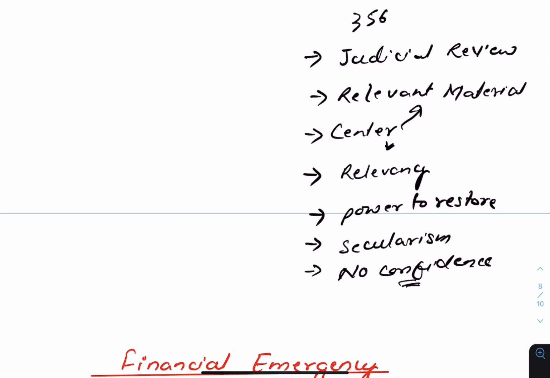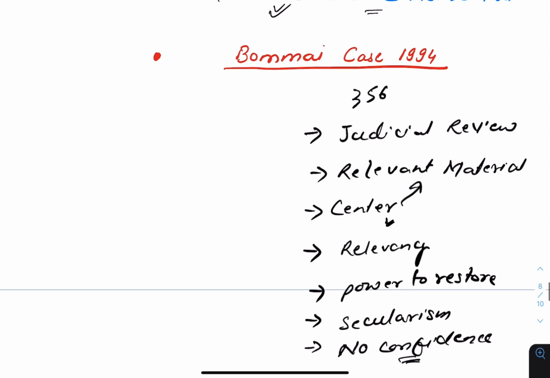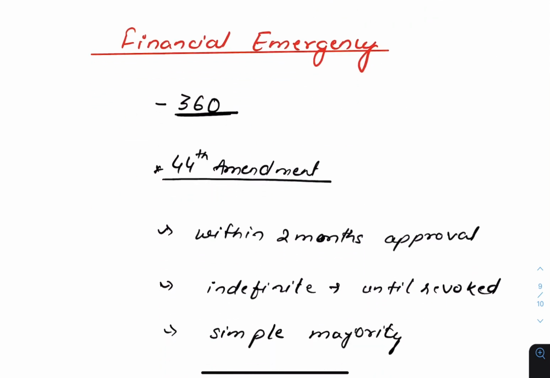When a new political party assumes power at the center, it will not have authority to dismiss ministries formed by other parties in the state. And the power under Article 356 is an exceptional power and should be used only occasionally to meet the requirement of special situations. So these were the propositions that were laid down in S.R. Bommai case 1994. Finally, we have financial emergency under Article 360.